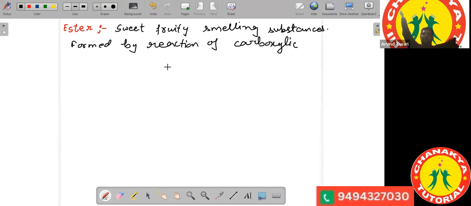Manan, Mehak, Monish, everyone write down the equation. Let's see if you are able to write it.